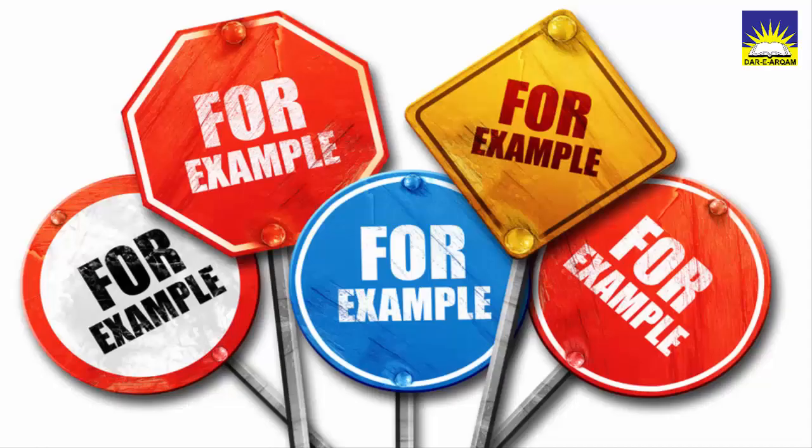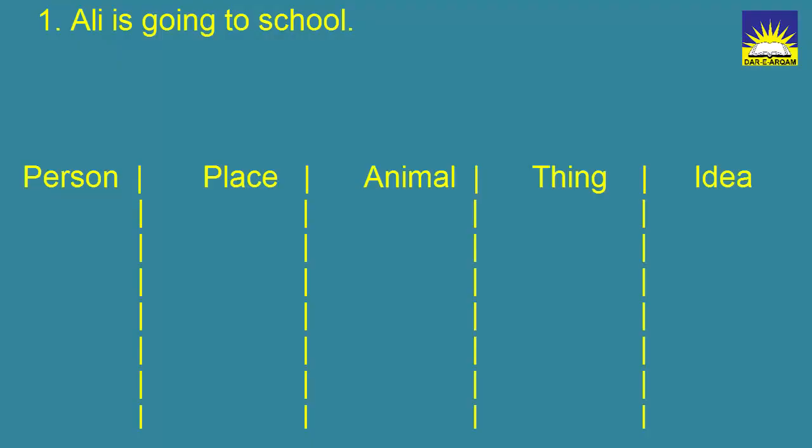For example, Ali is going to school. Think. Is there any name of a person, place, animal, thing, or an idea? Oh, yes. Ali is the name of a person. So Ali is a noun. Okay. Now, think and find out another noun in the same sentence. Oh, yes. I found another noun in the same sentence. That is the name of a place. That is school.